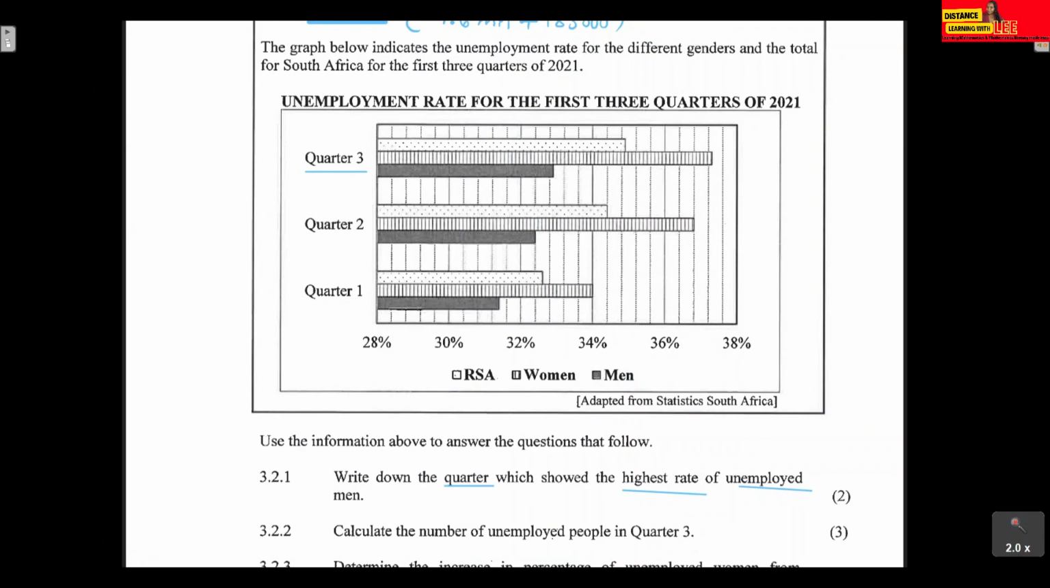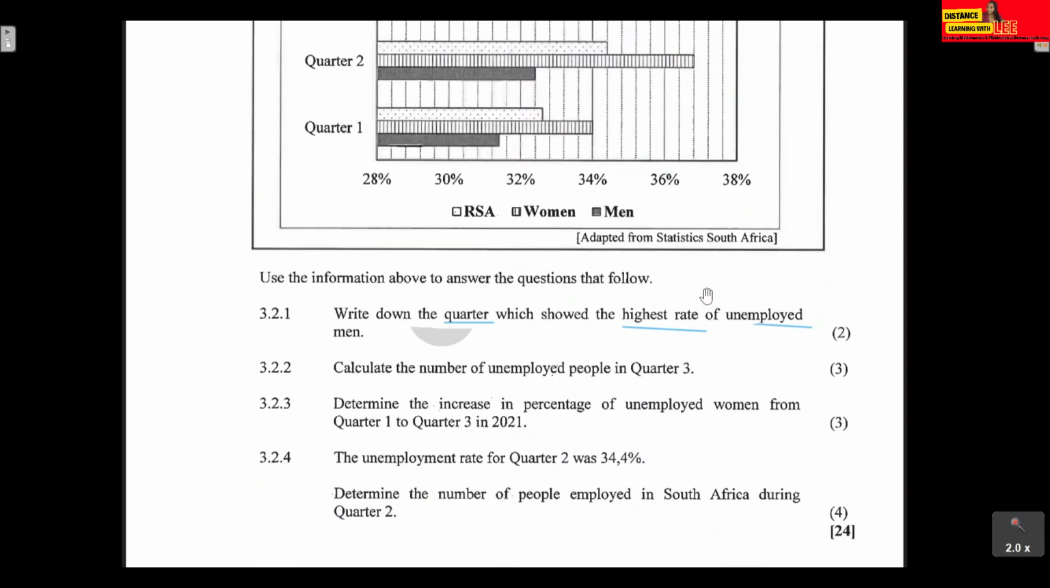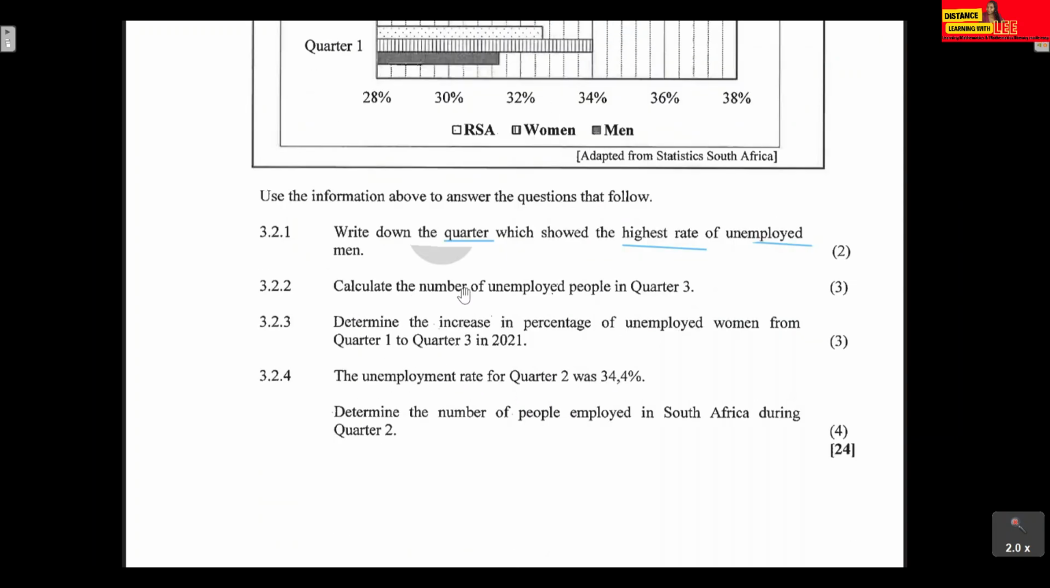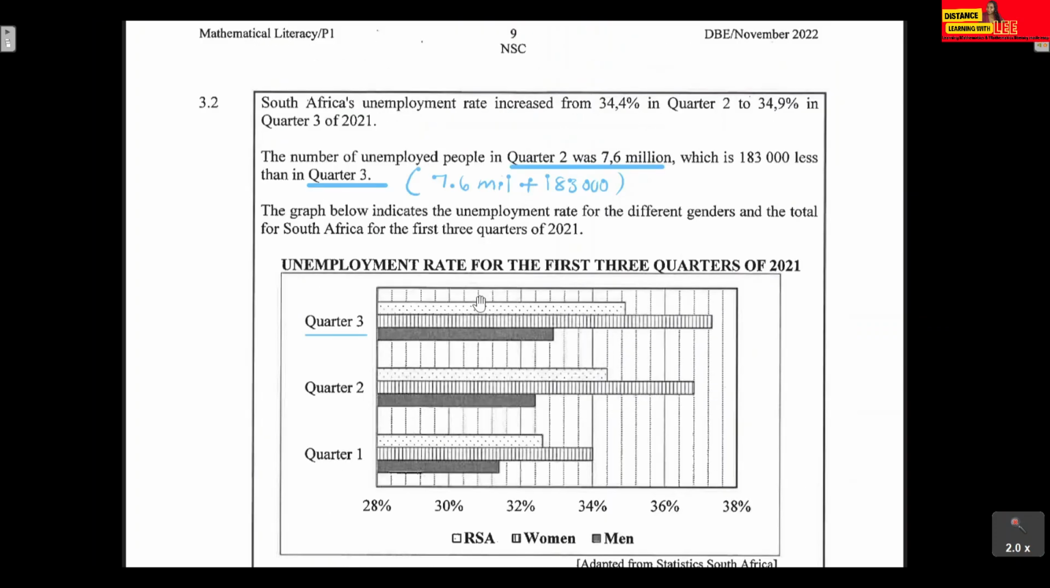Next question. Calculate the number of unemployed people in quarter 3. Okay, so we want to calculate how many people were actually unemployed in quarter 3. Guys, here don't make the mistake of thinking you need to read off this value. They didn't say calculate the percentage of unemployed people in quarter 3, but rather the number of unemployed people in quarter 3.